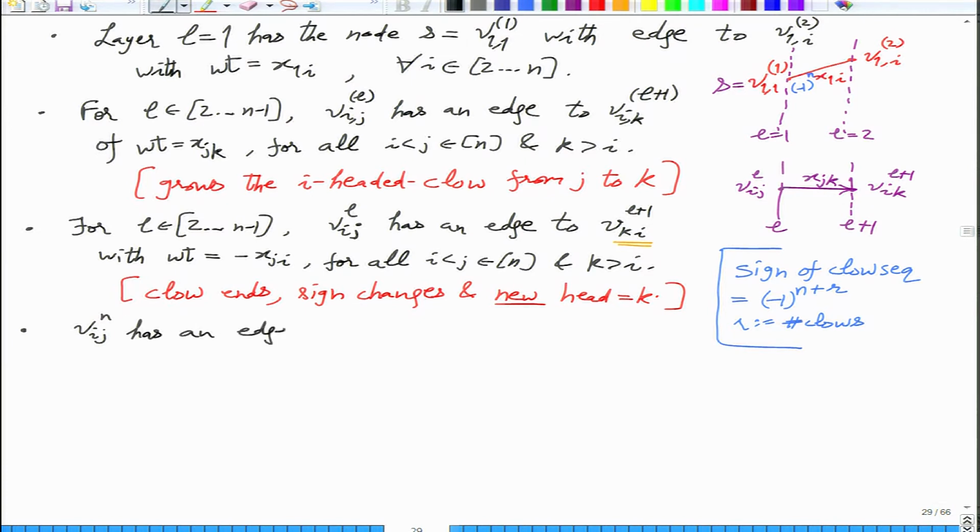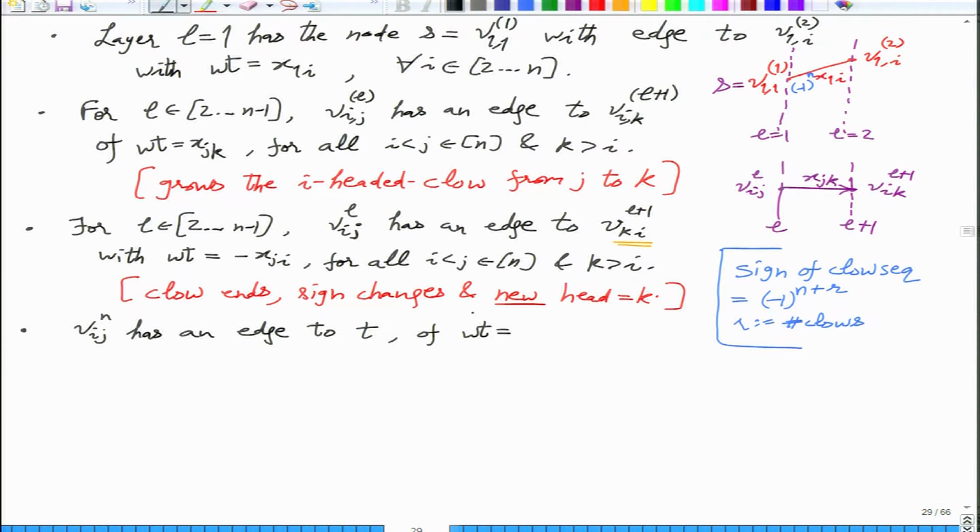has an edge to T of weight equal to, well, in the layer just before T, that has to close the current walk. It cannot leave it open and it cannot create a new flow. So if (i, j) was the one, you are in V_{ij}, then from j you should just go back to i.